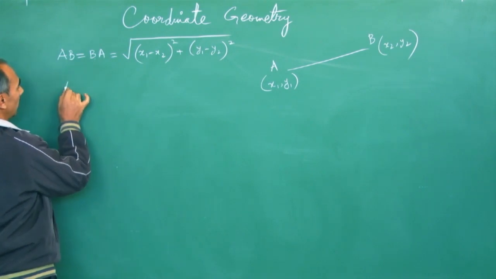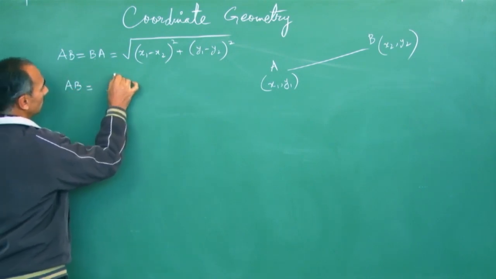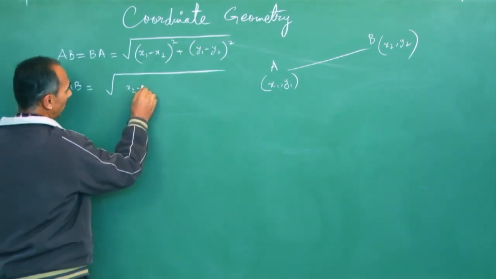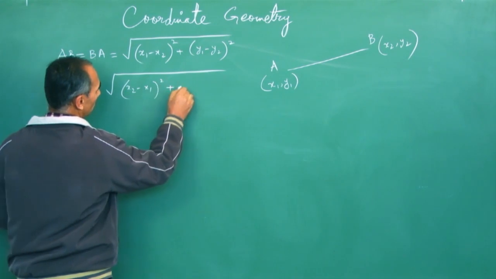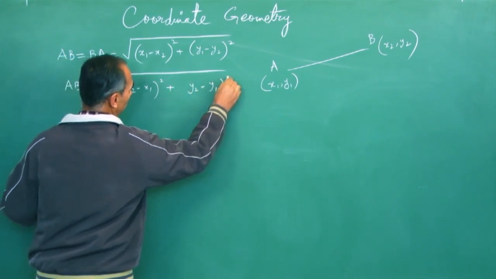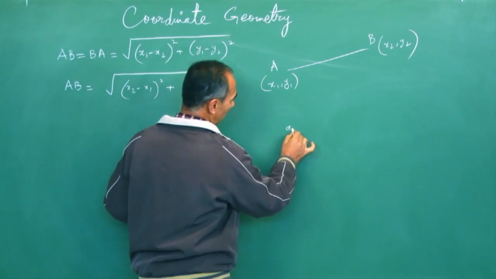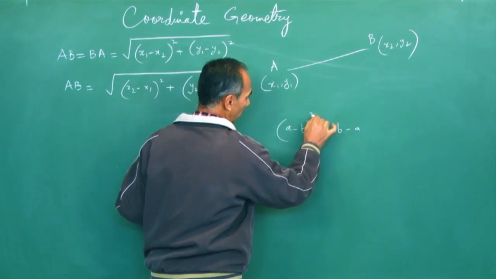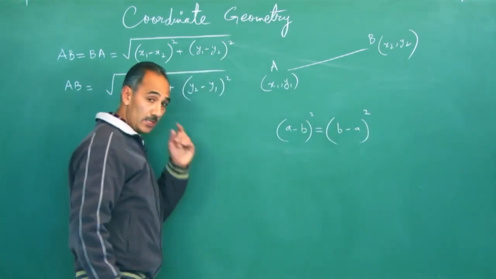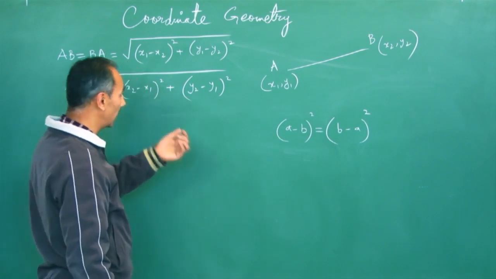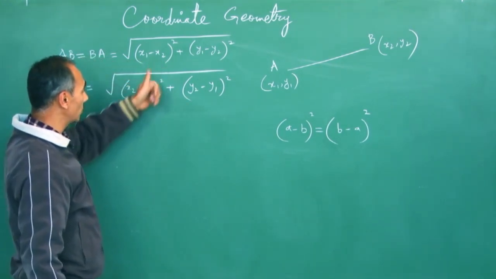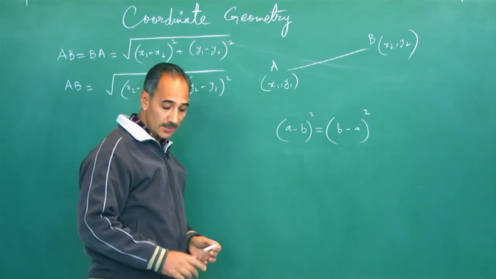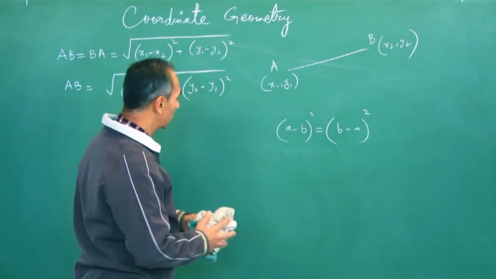Now this could be rewritten as AB is, if you write x1 minus x2, you could express it as x2 minus x1 whole square plus y2 minus y1 whole square. Because we are aware of this fact that A minus B is never equal to B minus A. They are never equal, but if you square both of them, A minus B whole square will be equal to B minus A whole square. That's why I've used this result, x1 minus x2 whole square or x2 minus x1 whole square. So this is the distance formula. So we'll try to derive this. Then we will apply this to the textual exercise.